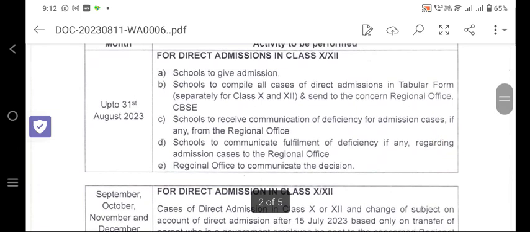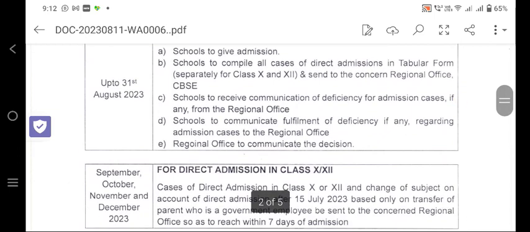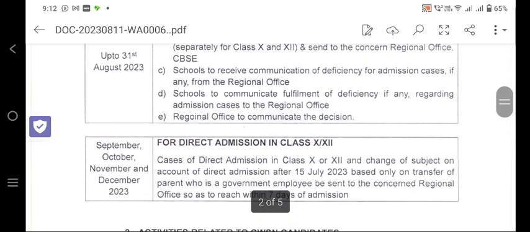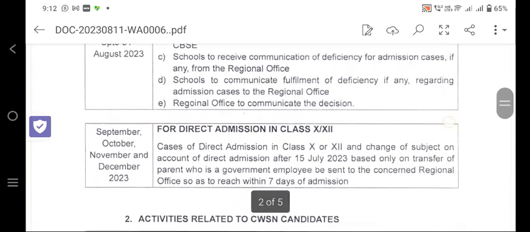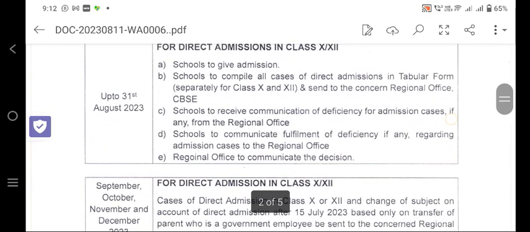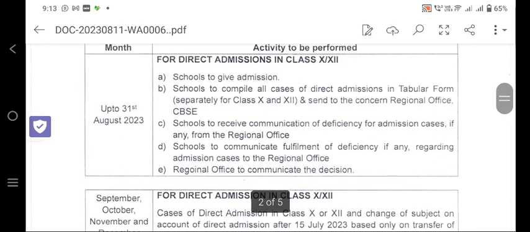That means admission should be completed and all the other things should be completed before the stipulated days. School to communicate fulfillment of deficiency, if any, regarding admission cases to the regional office, and regional office to communicate the decision. So whatever the cases of the direct admission, the school should communicate with the RO office of the